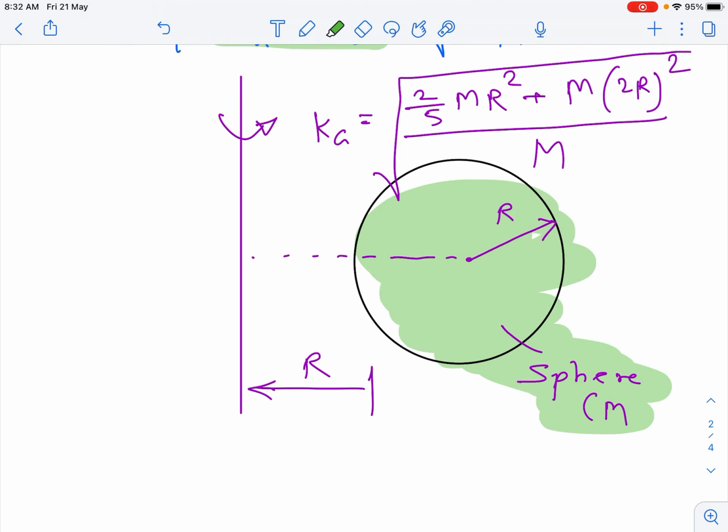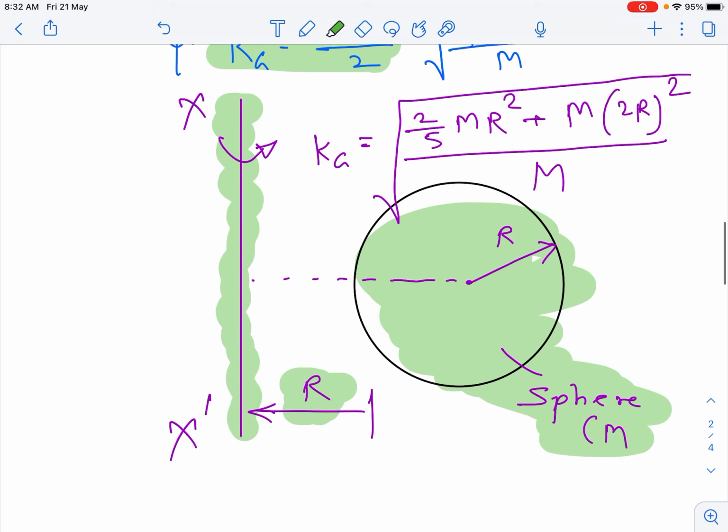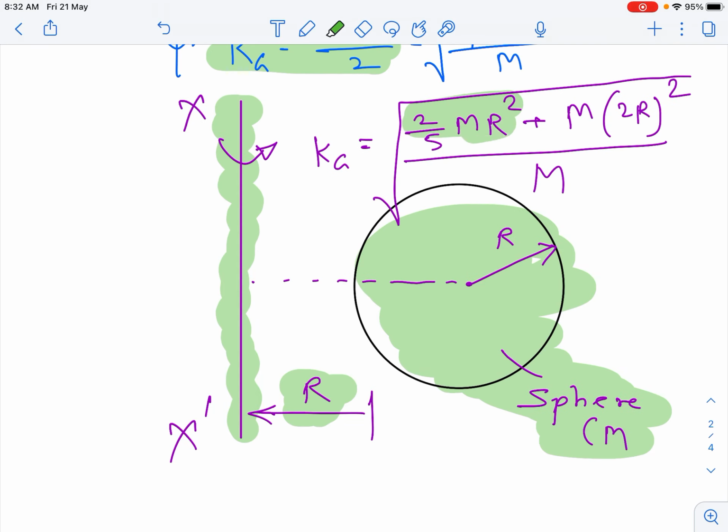So again I am using the parallel axis theorem here. 2 by 5 mr square is the MI of this sphere about its own axis, plus m into the square of the distance between the center of the sphere and the axis of concern, divided by m, will give me the radius of gyration of this sphere about the axis of concern.